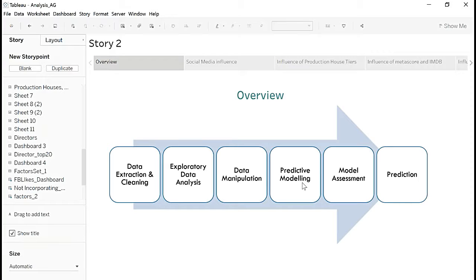When I talk about data manipulation, there were 4 different manipulations that we did. One was that the budget and the number of voted users were at a very large scale compared to the rest of the data, and hence we normalized them. We also did a log transformation on the number of Facebook director likes because that was skewing our results. We then created dummy variables for content rating because it was a categorical variable. And lastly, we segmented our production studios and directors into 4 quartiles based on the median gross revenue, allowing us to use just 4 dummy variables rather than 270, or 1200 in the case of directors.